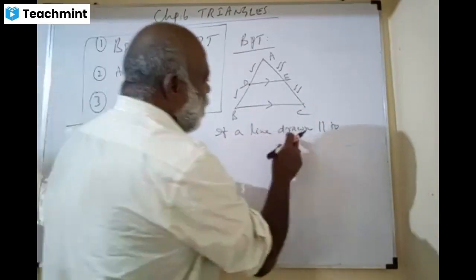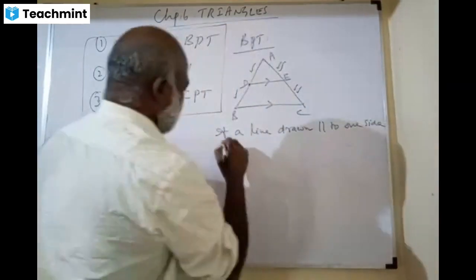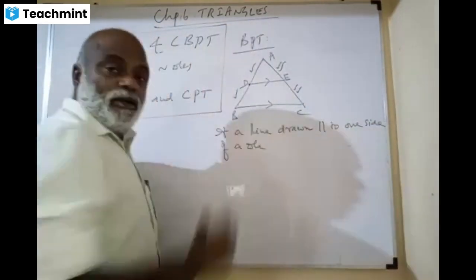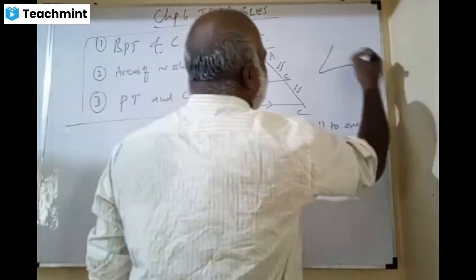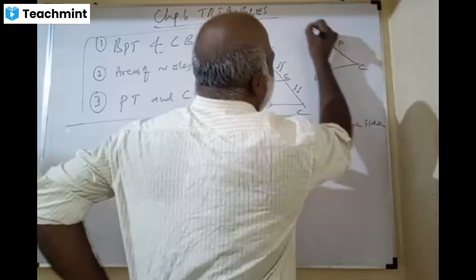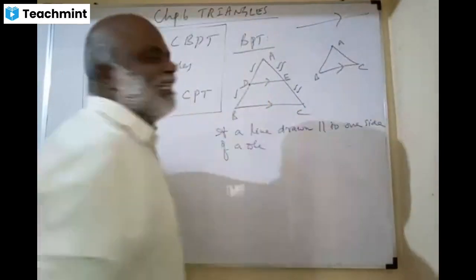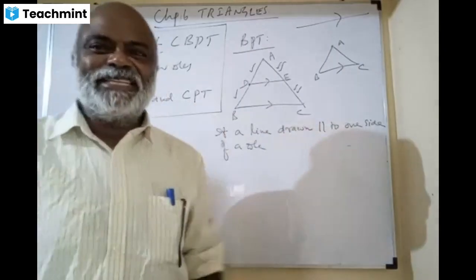If a line drawn parallel to one side of a triangle, how do you draw it? When the triangle is here, this is BC, A. I can draw a line parallel to BC like this. This is one possibility. We don't like that.